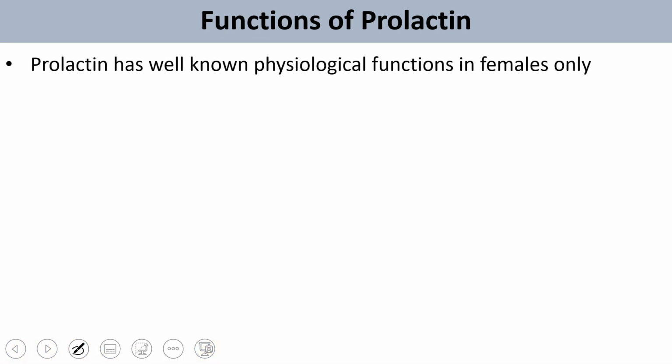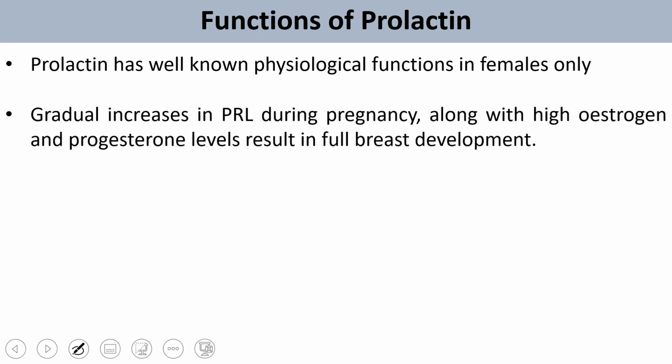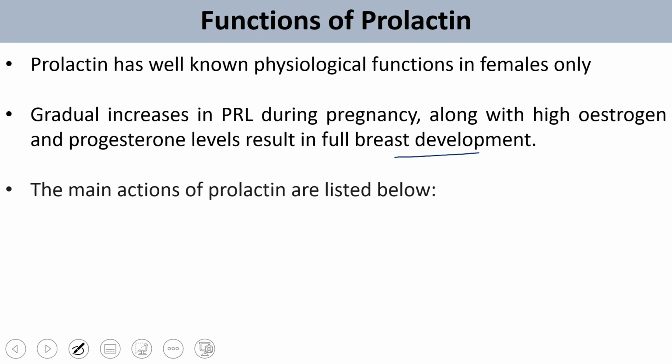These are very well known physiological functions in females; in males also prolactin has certain functions, I will come to that. A gradual increase in prolactin during pregnancy, along with high estrogen and progesterone levels, results in full breast development, and because only a mature breast can produce milk, that is an important part.